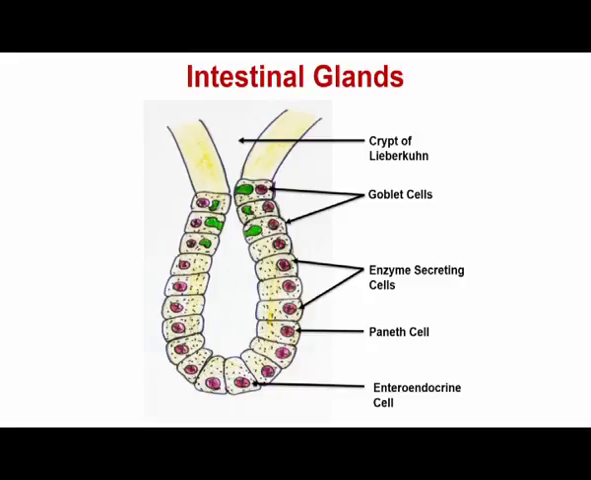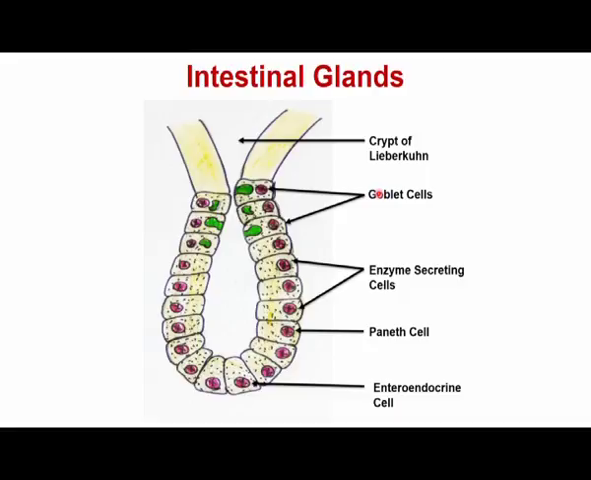The intestinal glands contain four different types of cells. These cells are goblet cells. Goblet cells, as we have discussed in the past, are required to secrete mucus, so that the inner lining of these glands is protected from the digestive enzymes or the other kinds of chemicals which are secreted during digestion and required for the digestive process.